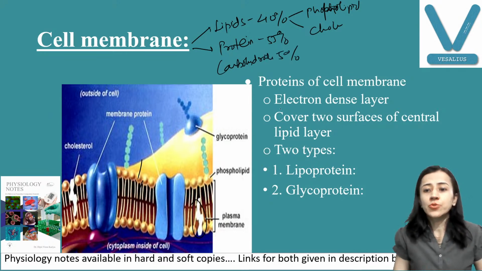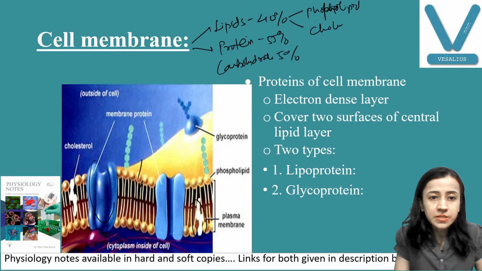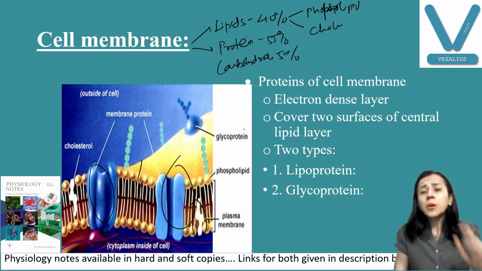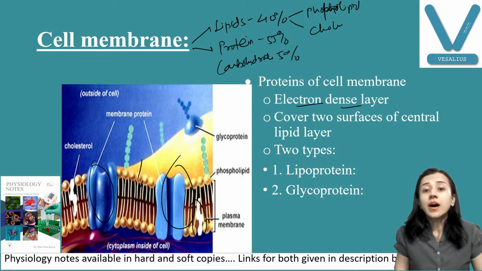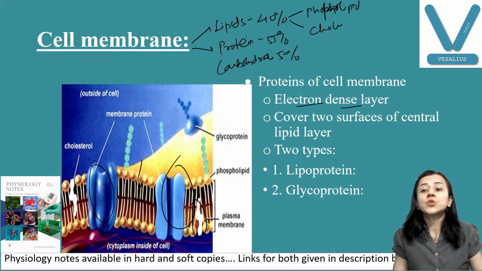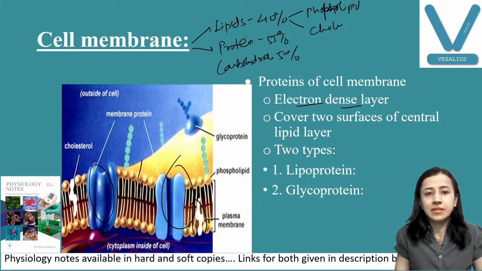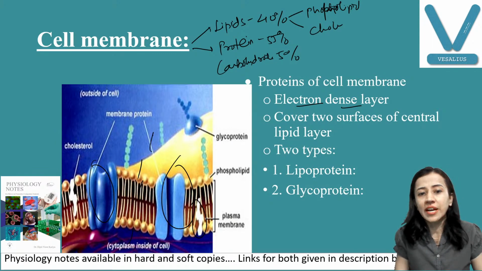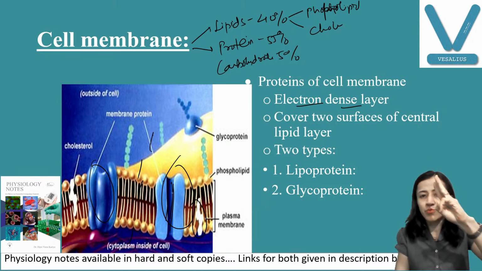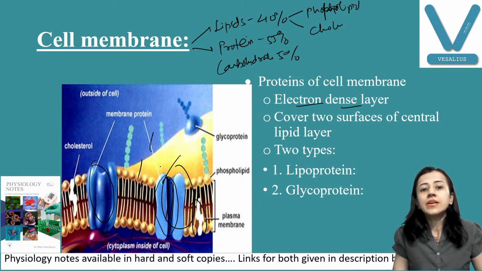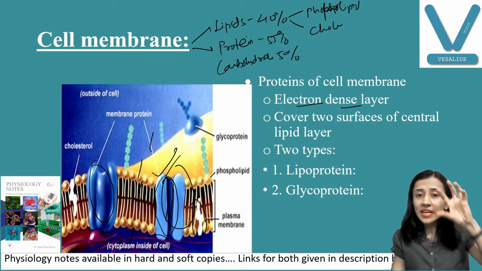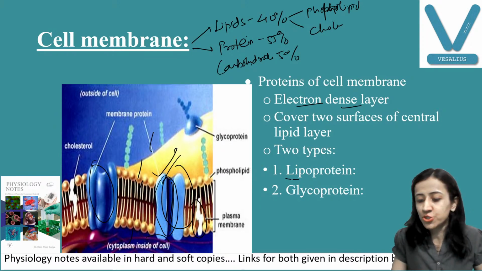Now protein, you can see these are the proteins. This is channels. Protein forms the electron dense layer because they are negatively charged. Fine. Another important thing, they cover two surfaces of the central lipid layer. They are outside also, inside also, and in the membrane also. So three types of protein: transmembrane proteins, and extracellular and intracellular proteins. So this is according to the location.